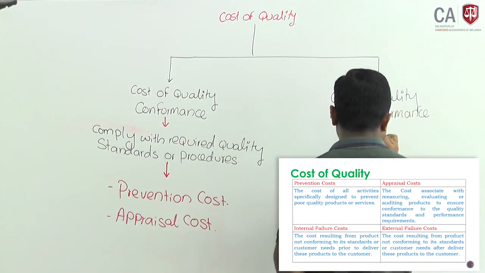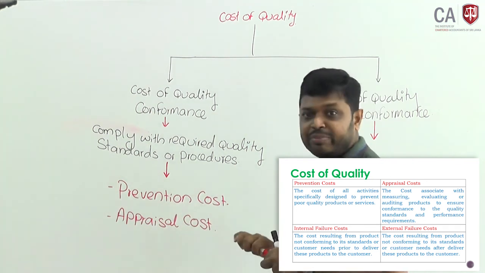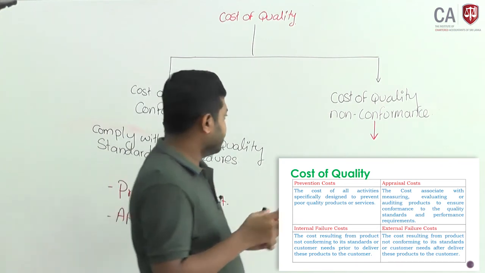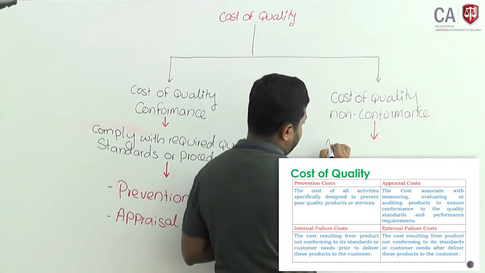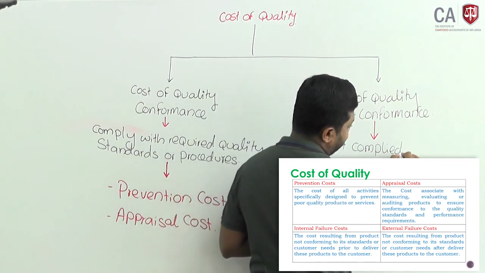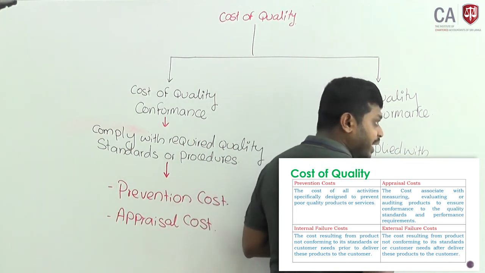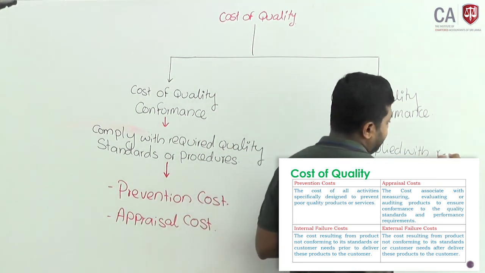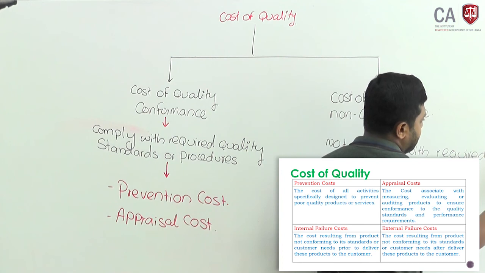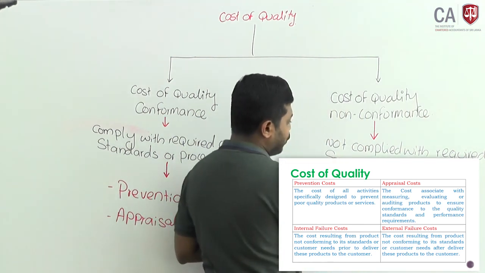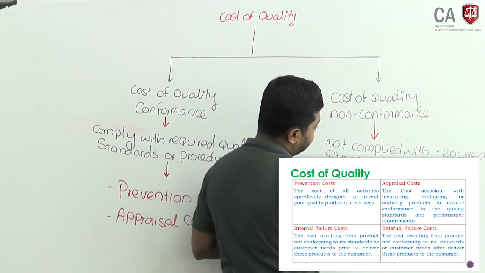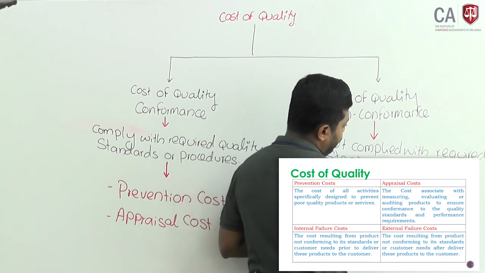Cost of quality non-conformance means you do not comply with the required minimum quality standards or procedures.